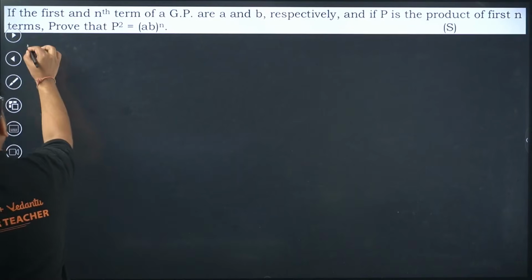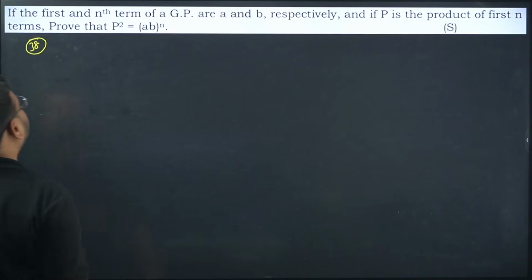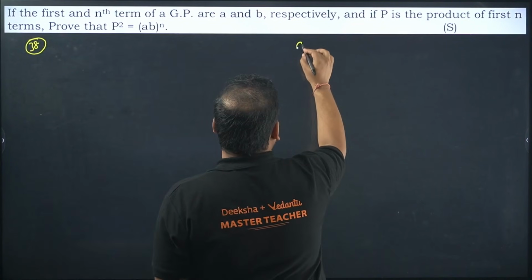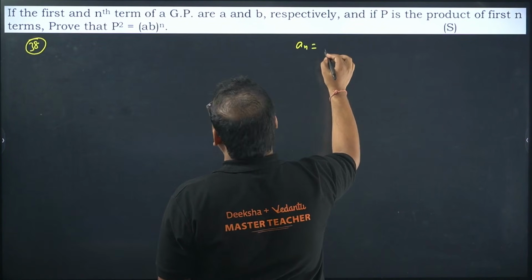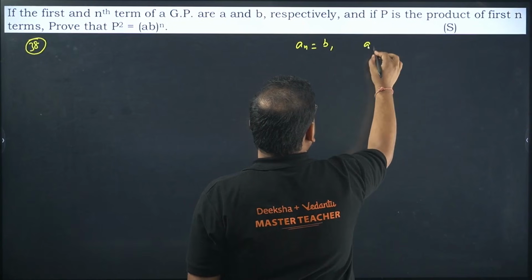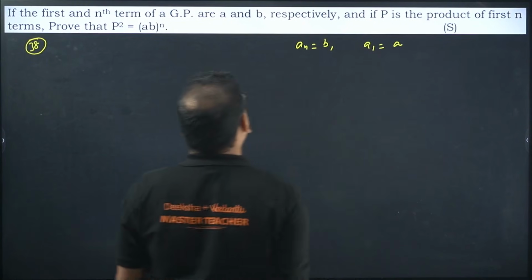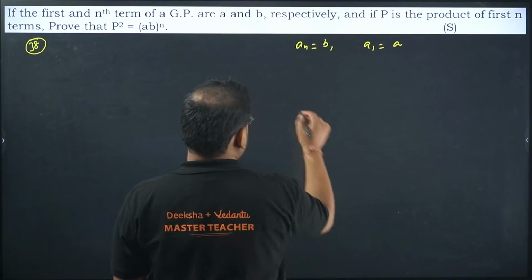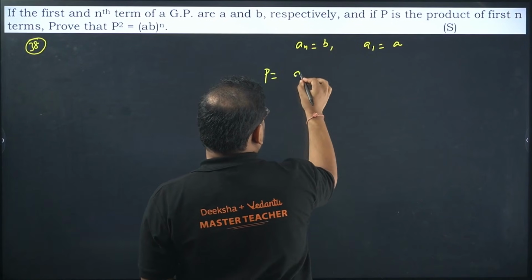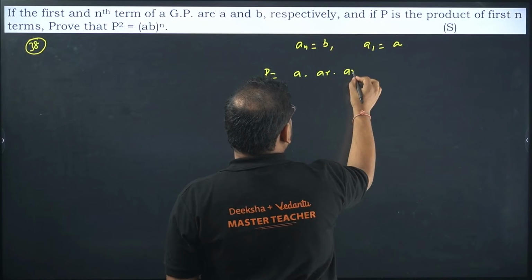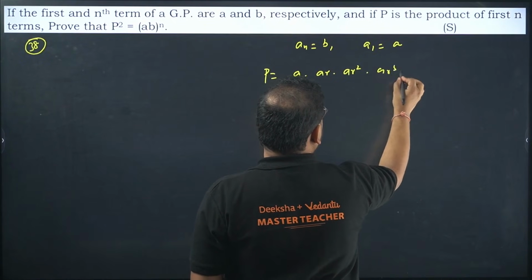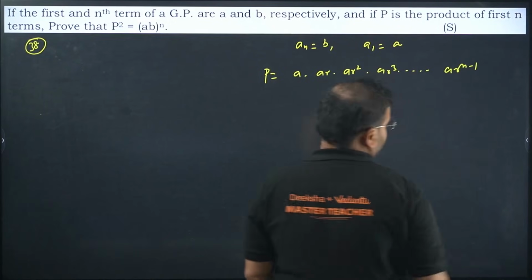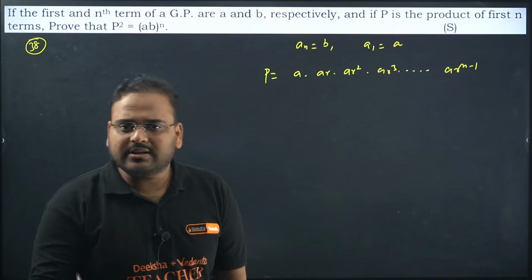38 now. If the first and nth term of a GP are A and B, that is, A1 is A and An is B, and P is the product of first n terms. What is P? A into AR square into AR cube all the way till AR power n minus 1. This is the product of all the terms.